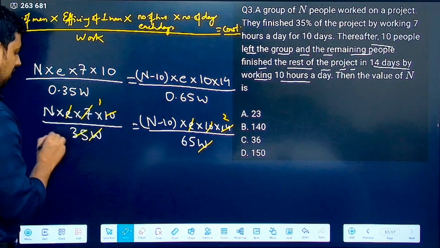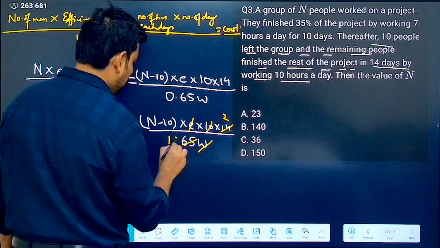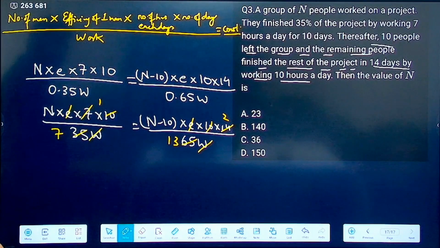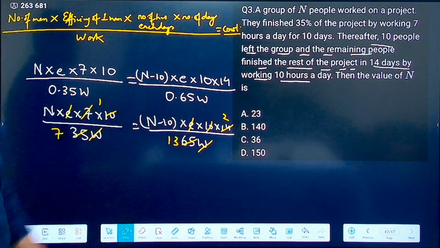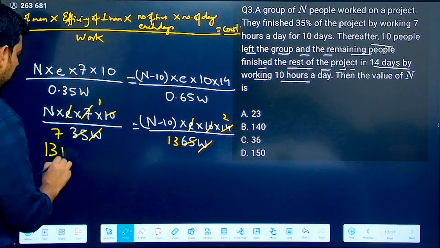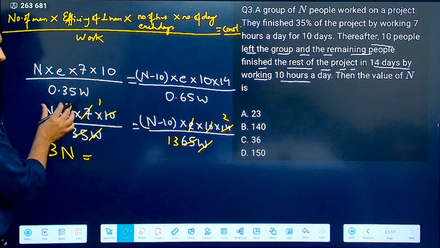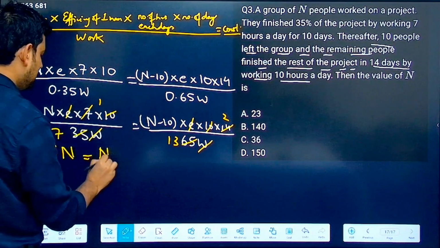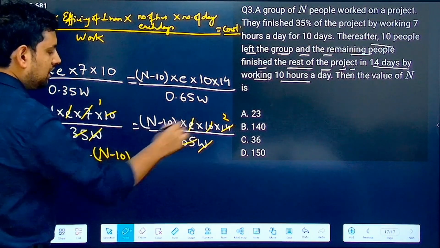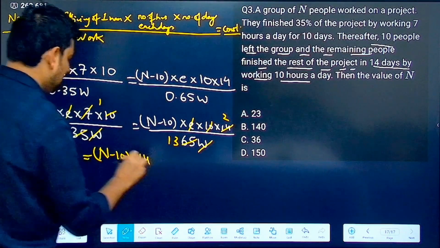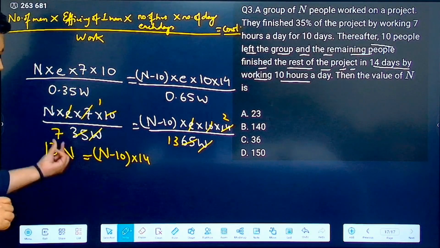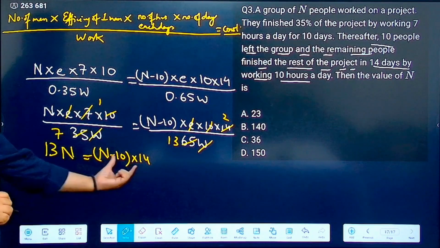How many times? 7 times. This goes 13 times. Correct? Is there anything left that I can cut? No. So now I can send 13 here and 7 there. So this becomes 13n because nothing is left here. 7 I send there. So this becomes (n minus 10) into 7 into 2 is 14. So this becomes (n minus 10) into 14.